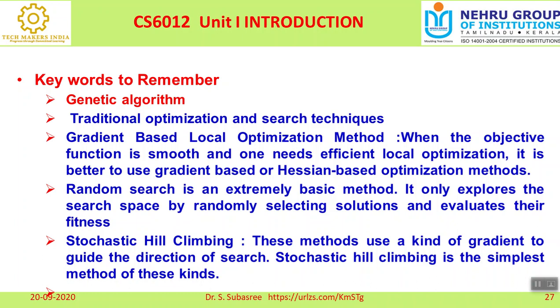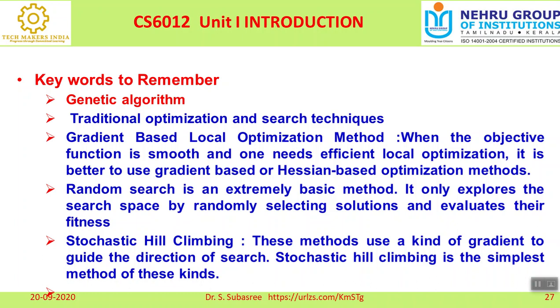Another one is random search. It is an extremely basic method. We just select any parameter randomly. I am taking one parameter, and from that parameter I am going to evaluate the fitness function. There is no mechanism for selecting a particular element. I randomly choose one element and get the output. If I choose some other value, it may give a different result also. We cannot predict. It is a very basic methodology as far as random search is concerned.